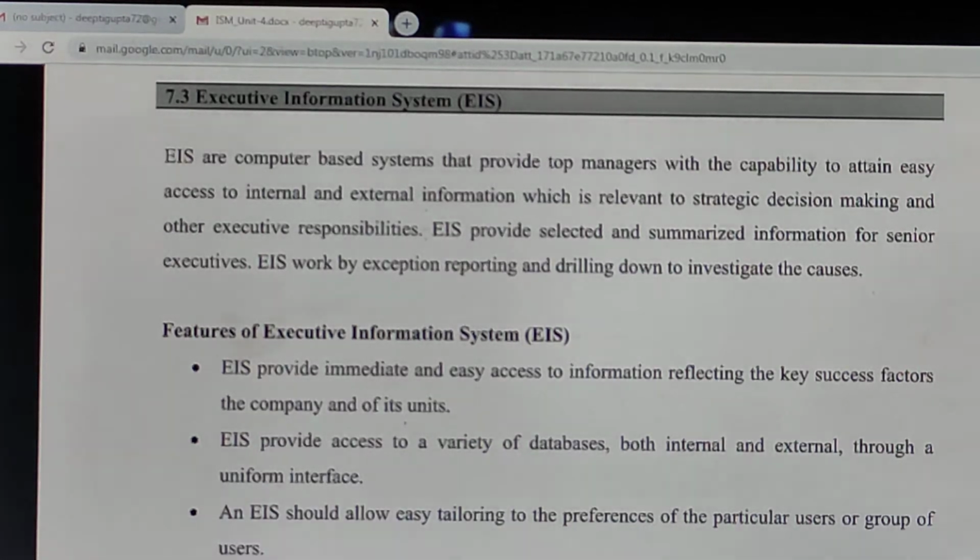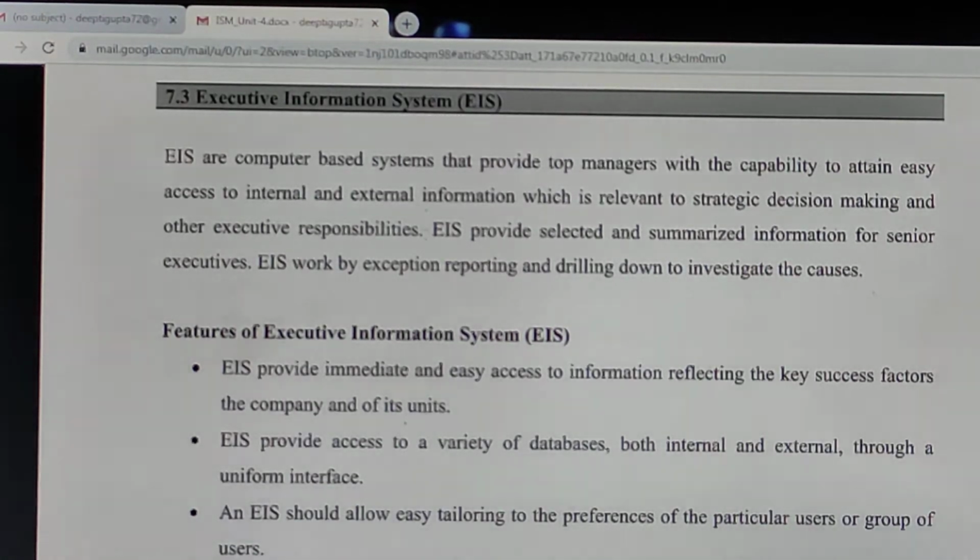So hello students, in the last video lecture we had started with Unit 4. We had studied what an information system is, and we had seen that classification chart of 5 information systems, that is TPS, DSS, EIS, expert system, and your knowledge management system, that is KMS. We have discussed in detail what TPS is, that it is used at the lowest level of management. It helps to solve the structured problems.